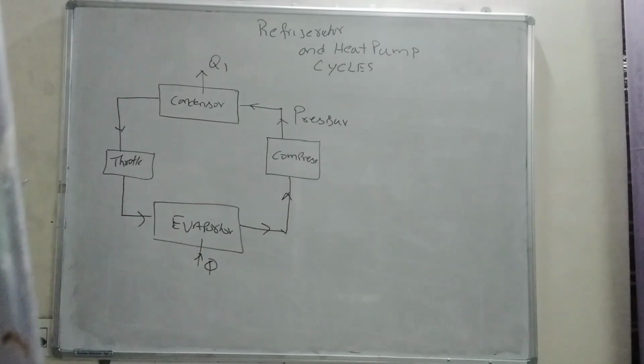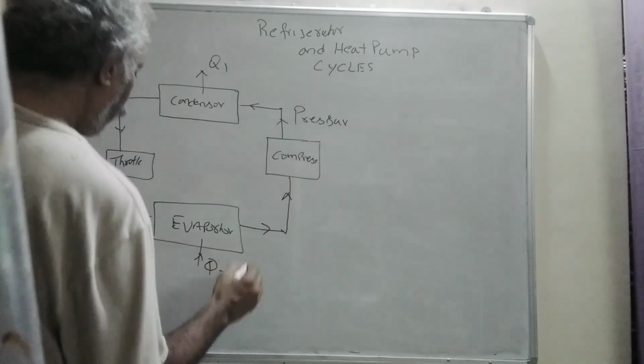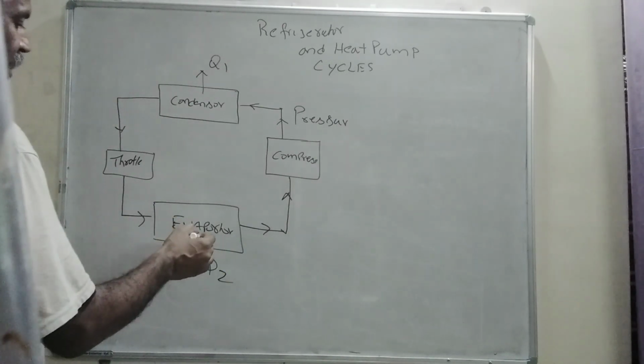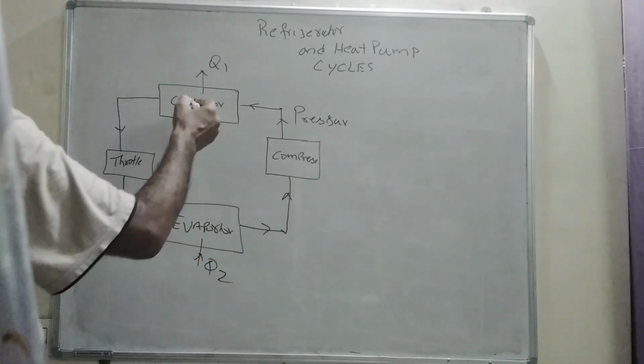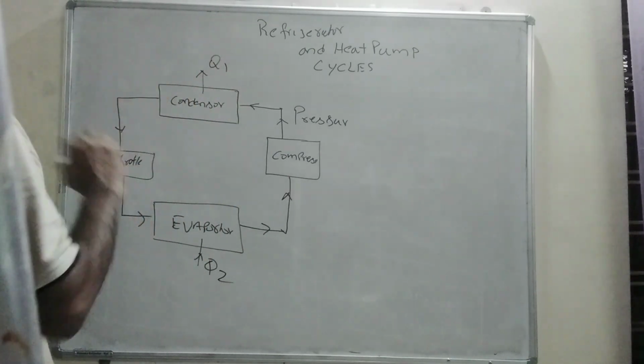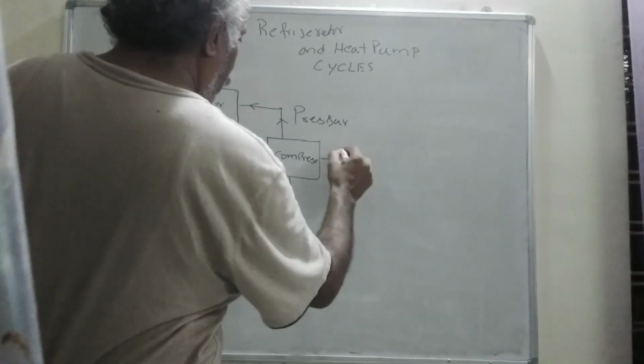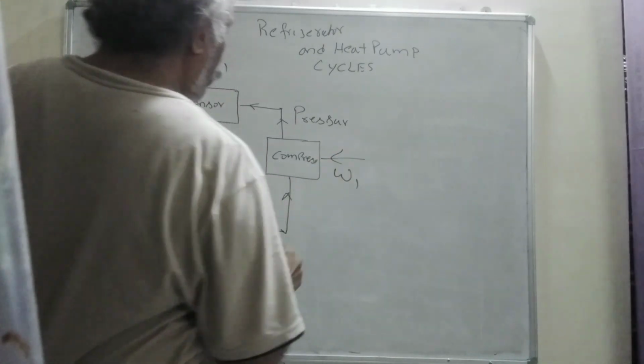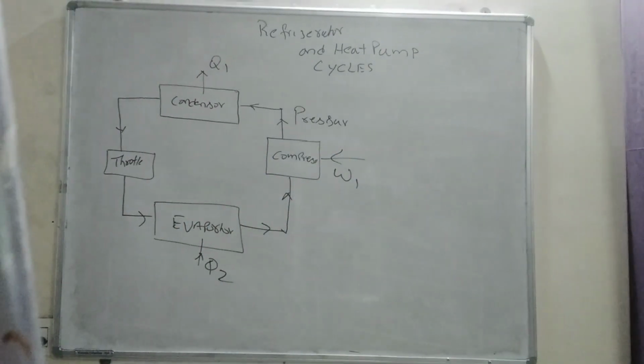So it is a thermodynamic cycle, a cyclic refrigerator or cyclic heat pump, and here Q2 amount of heat will be taken as an input at the evaporator, and the Q1 amount of heat will be rejected to the surroundings. So in the compressor here, W1 amount of work is done on the compressor.